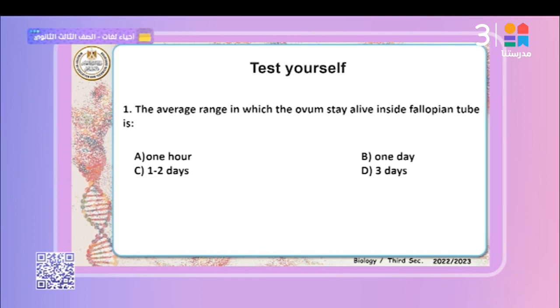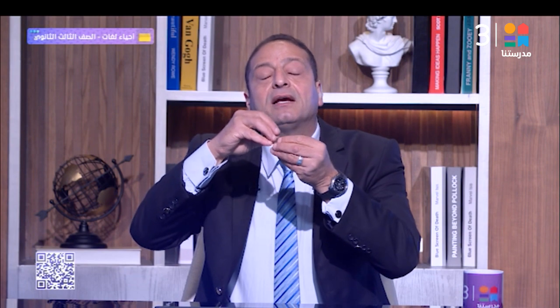We can summarize it. In the first 3 months, the heart and the nervous system develop, and after 6 weeks the testis forms, and after 12 weeks the ovary forms. In the next 3 months, the skeletal system is formed, the heartbeat can be heard, and the sensory organs are formed. The embryo can sense external stimuli inside the uterus.